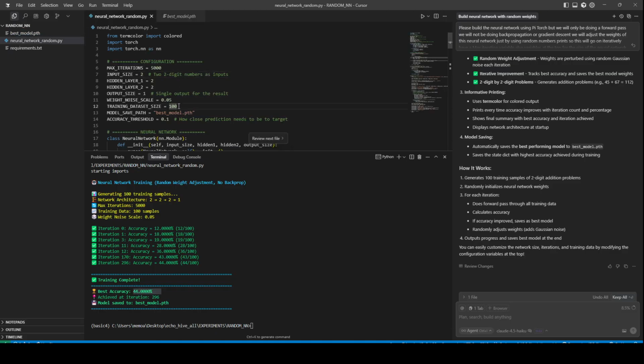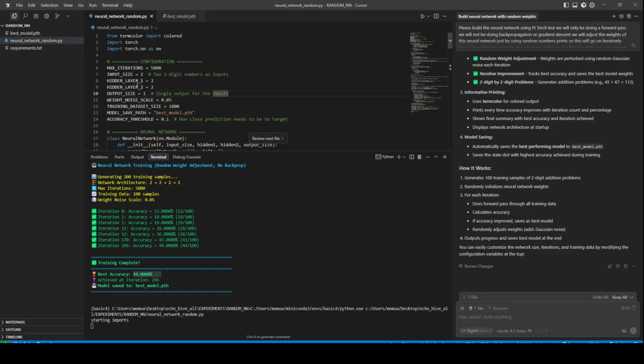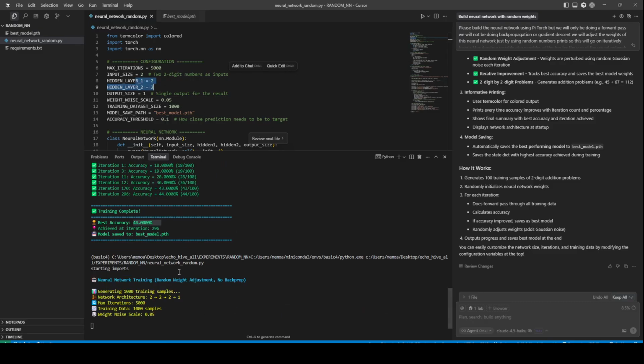Let's now actually use 1,000 items for our data set and run it again. And then we can also increase the hidden layers. So, when we run 1,000, of course, it's going to take much longer. And also the convergence is going to actually be affected. Yeah, this is something I noticed when I built this before.